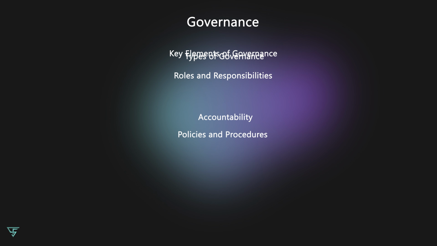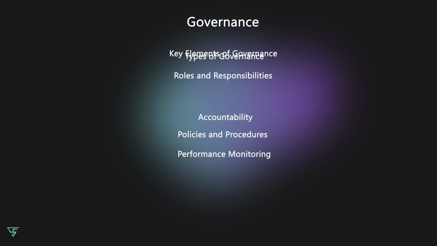Policies and procedures. Governance often involves the creation and enforcement of policies and procedures. These documents set the rules and guidelines for how the organization operates. They cover areas like compliance, ethics, and operational standards.